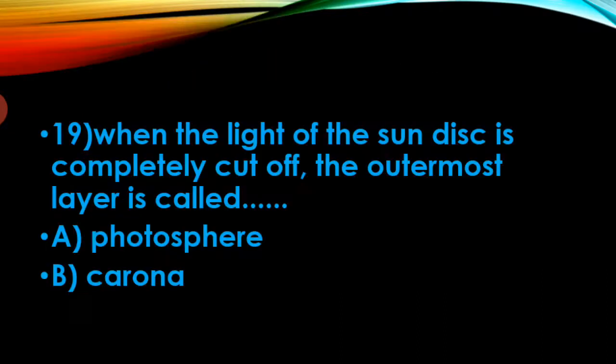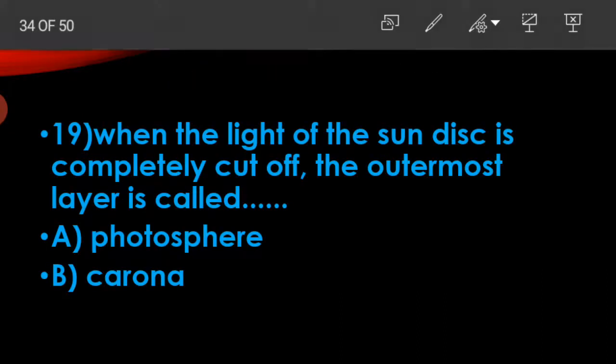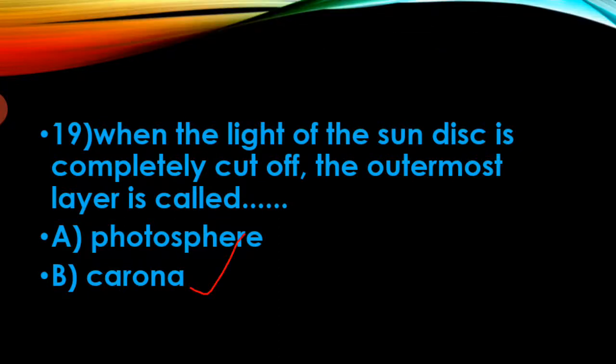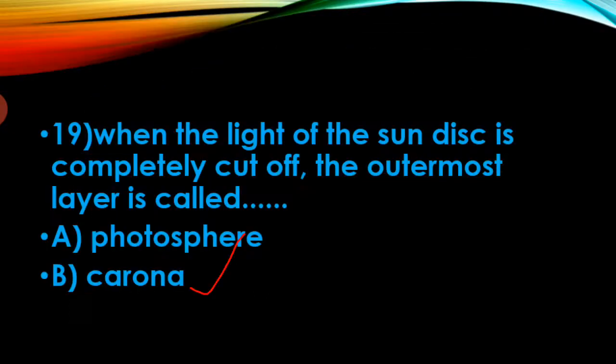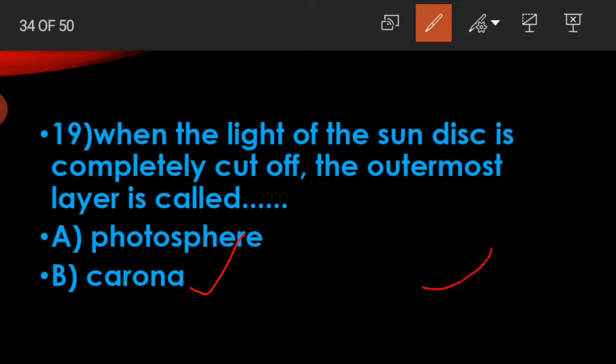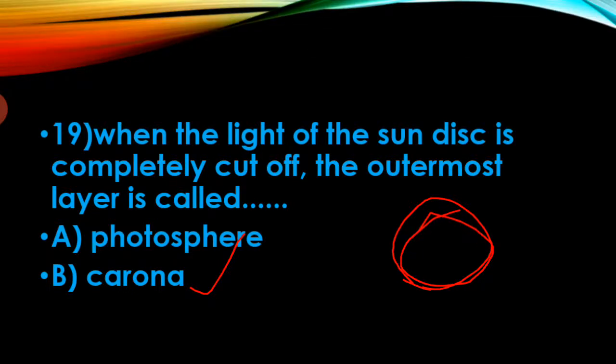Next question. When the light of the sun disk is completely cut off, the outermost layer is called corona. This is what we sometimes see in a solar eclipse. This is called the corona, the outermost layer.